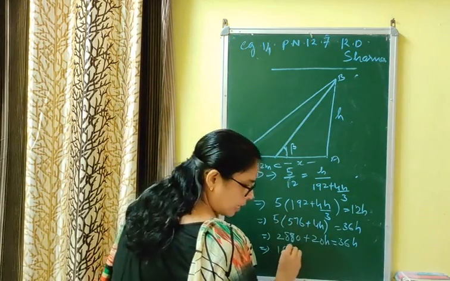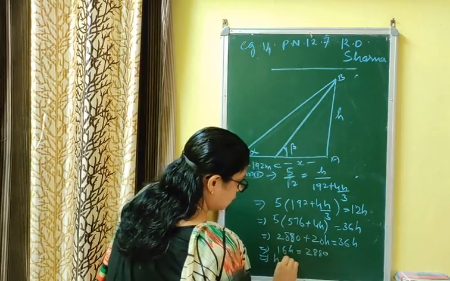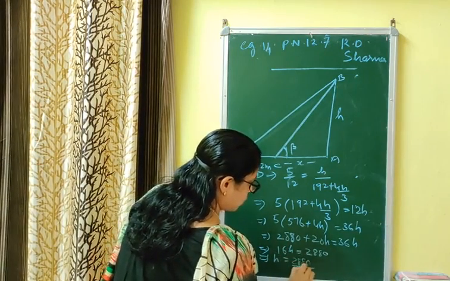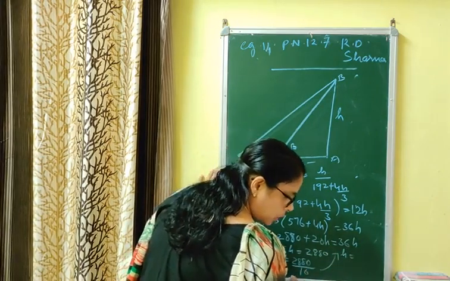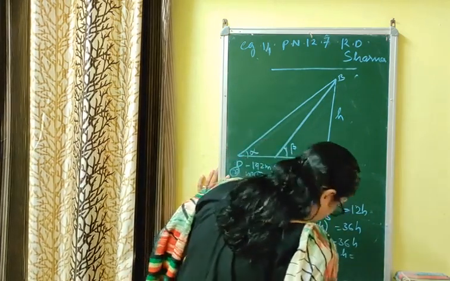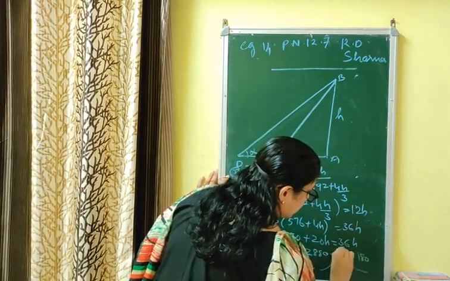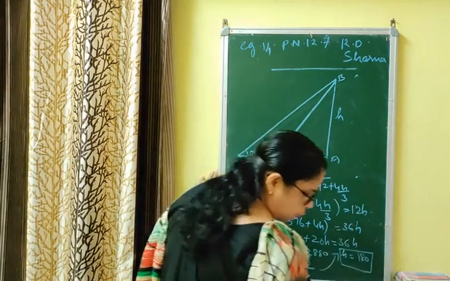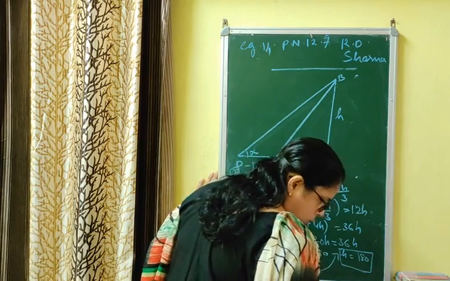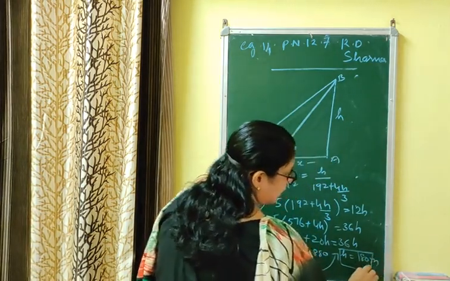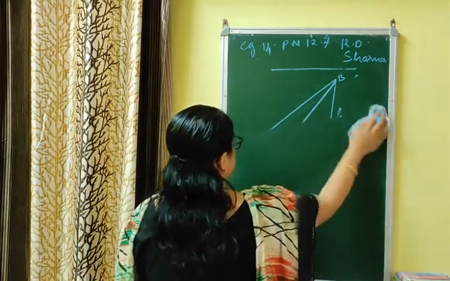That means 16h is equal to 2880, implies h is equal to 2880 upon 16. That gives h is equal to 180. What is the height we were asked for? Height of the tower. That is, height of the tower is 180 meter. At last we have to write the unit, otherwise marks would be reduced. This is the second question.